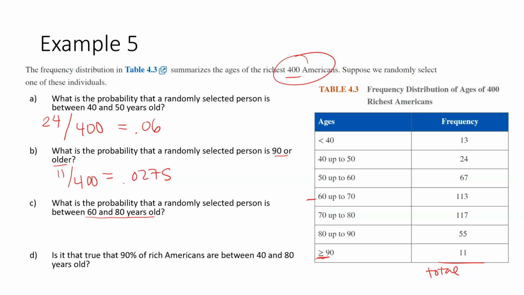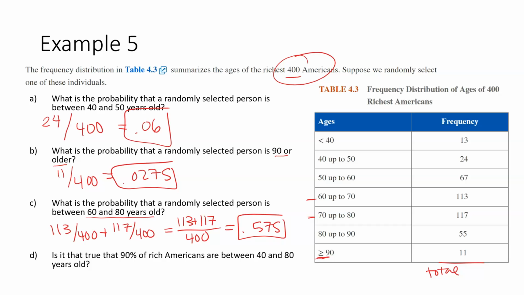What is the probability that a randomly selected person is between 60 and 80? So 60 to 70, 70 to 80. So we're talking about both of those. So we could separate the fractions, or some people like, if they have the same denominator, you can write them as one numerator. Same idea here. And you type that in your calculator, you get 0.575.